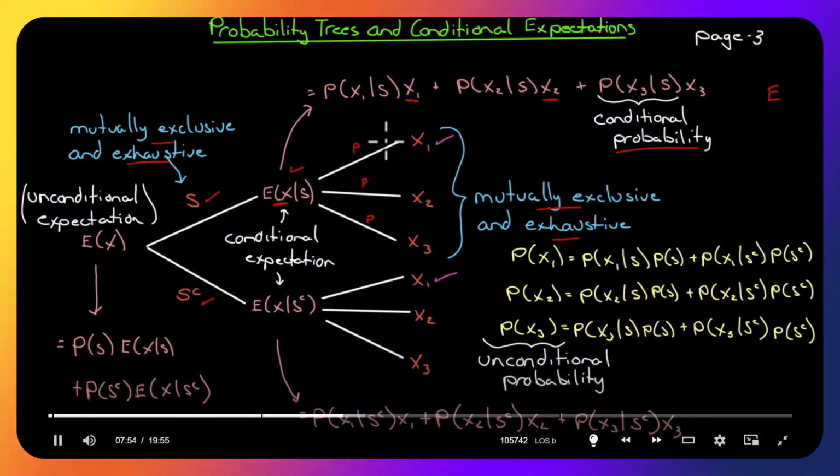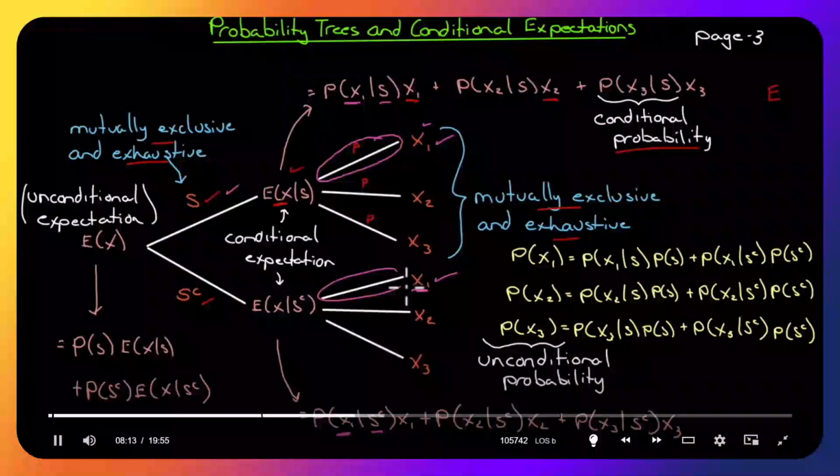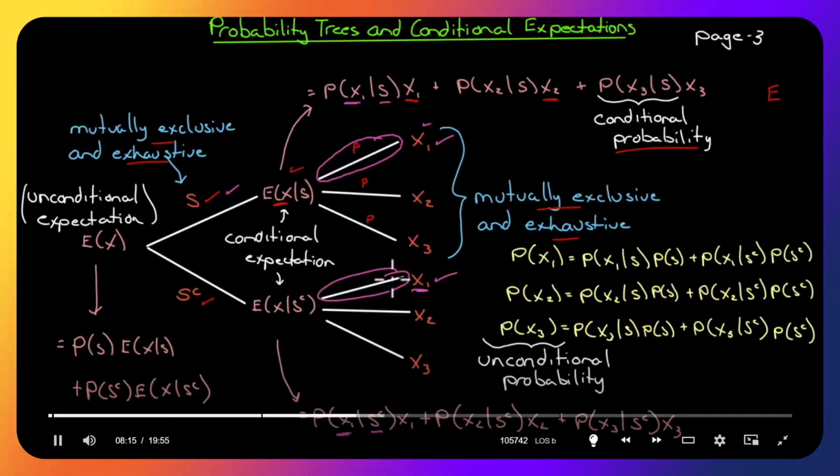So this branch right here, I'm going to circle it in pink. This branch up here, the probability of that occurring is the probability of X1 occurring given that S has occurred. Because for X1 over here, it's the probability of X1 given that S complement has occurred. That would give us the probability associated with that branch.